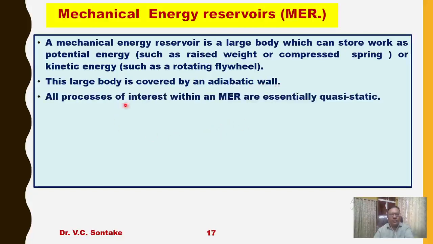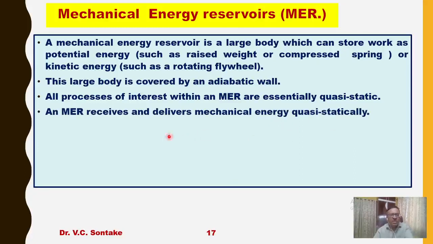All processes of interest within a mechanical energy reservoir are essentially quasi-static, that is, the process will take place at an infinitely slow rate. That is the meaning of quasi-static.